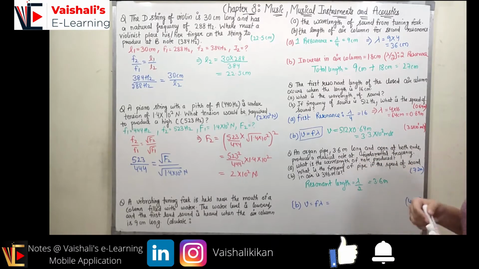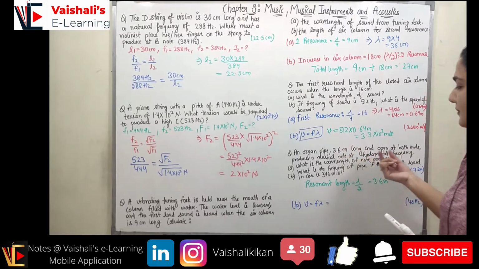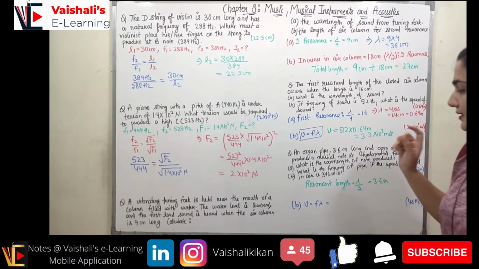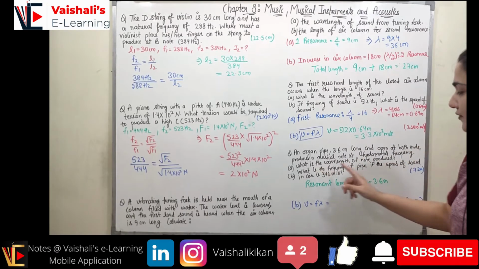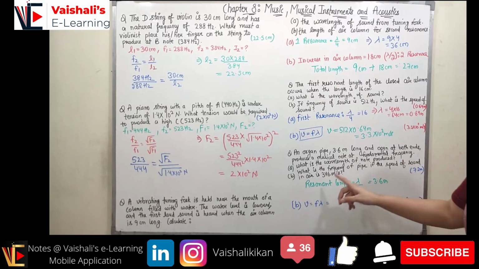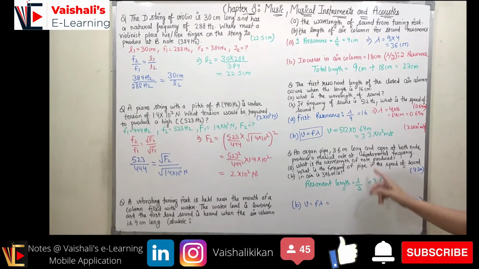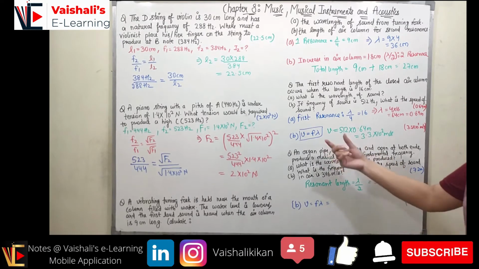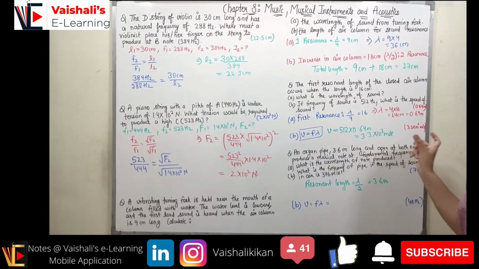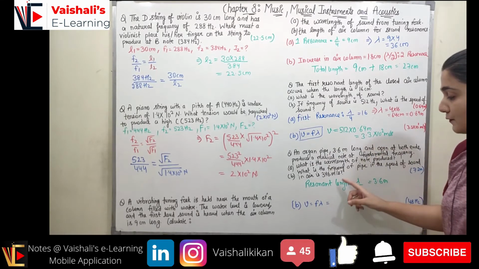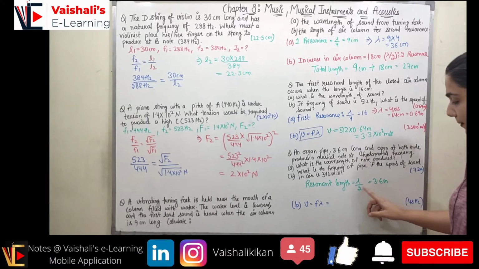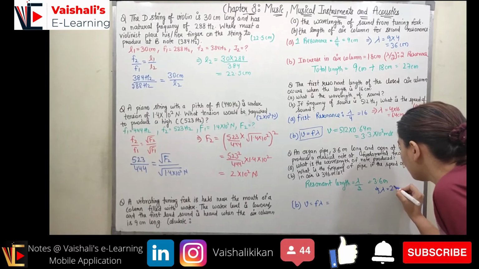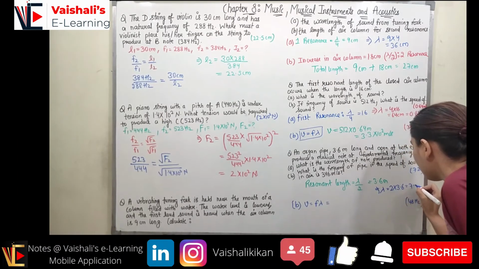Now coming to the next question, it states an organ pipe 3.6 meter long and open at both ends produces a musical note at fundamental frequency. What is the wavelength of the note produced? What is the frequency of the pipe if the speed of sound in air is 346 meter per second? So first we will be finding out the wavelength with the help of resonant length, because the organ pipe here is open at both ends. In this case, the first resonance occurs with lambda by 2. So lambda by 2 is equal to 3.6, from where I can calculate lambda is equal to 2 into 3.6 is equal to 7.2 meter.